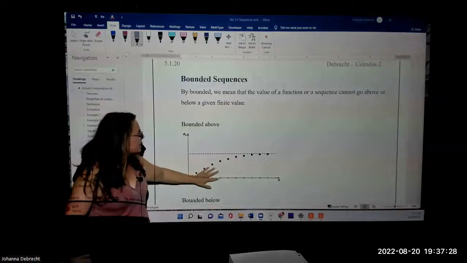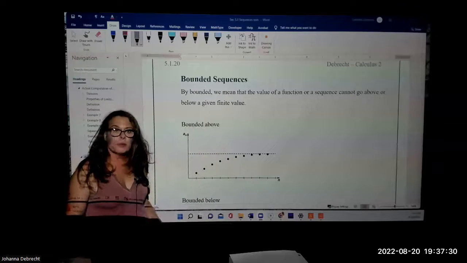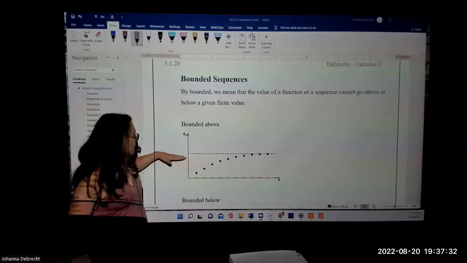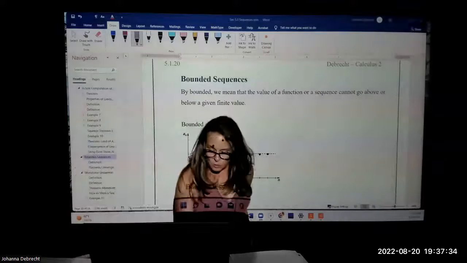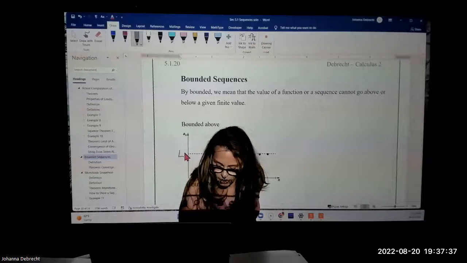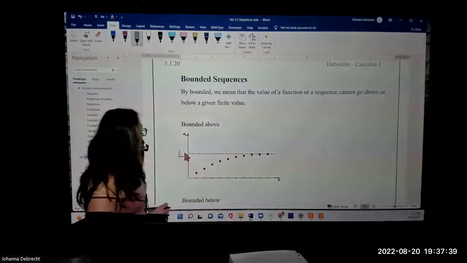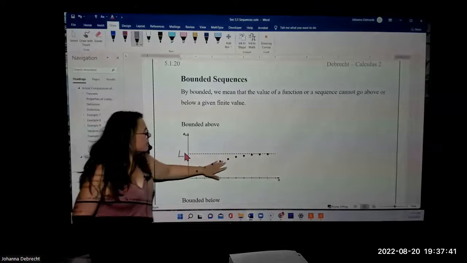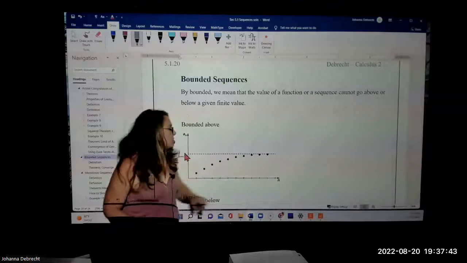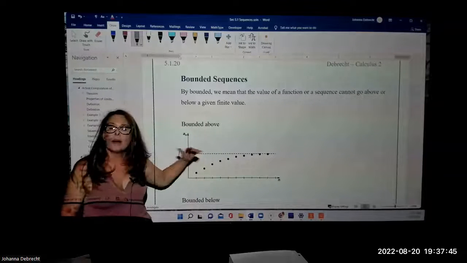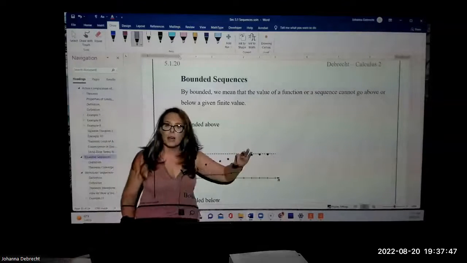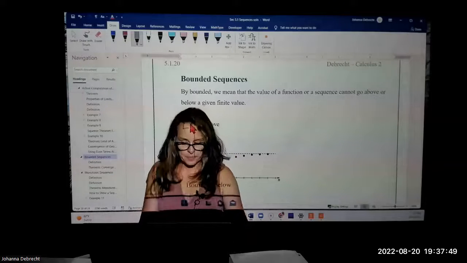So this graph right here gives you an example of something that we would call bounded above. So there's a finite value right here, which we can call L or M or whatever you want to call it. And clearly, the terms of the sequence as n goes to infinity never go above L. So it's bounded above by L.